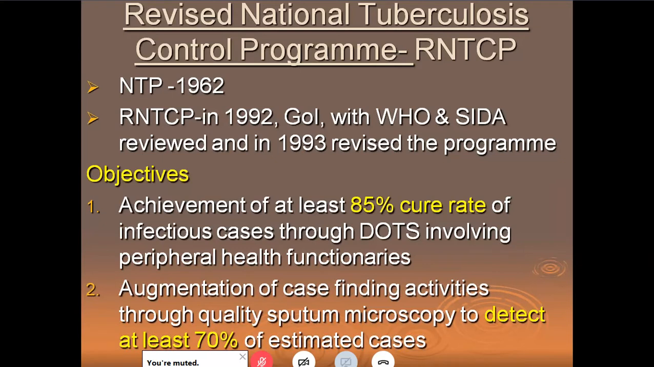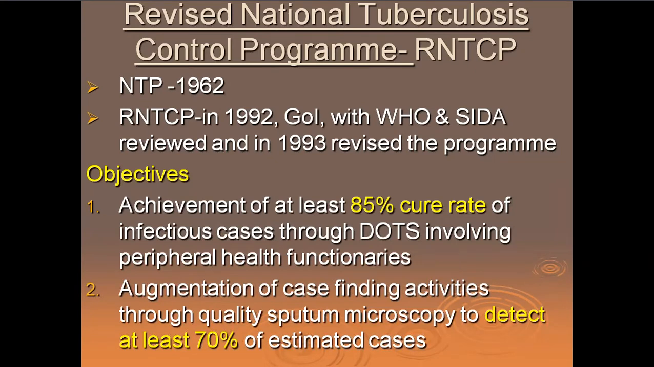We come down to the policies of the government in the end. We have something called RNTCP, which has been renamed. But I'll tell you a short history about that. It started as a National Tuberculosis Program in 62. The name was changed about 30 years later into RNTCP, right? The WHO and the Swedish agency, SIDA, reviewed the RNTCP in our country and revised it and told us to implement it in 1993. The objectives are 85% cure rate and to detect at least 70% of cases. Remember, 85% cure rate and to detect 70% of cases.